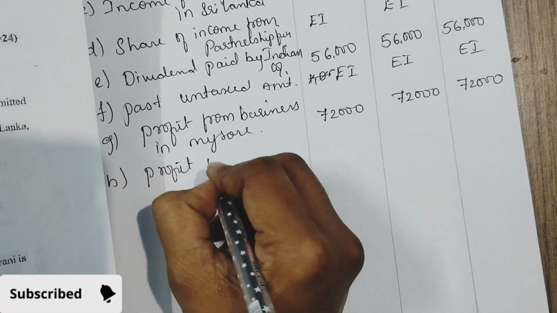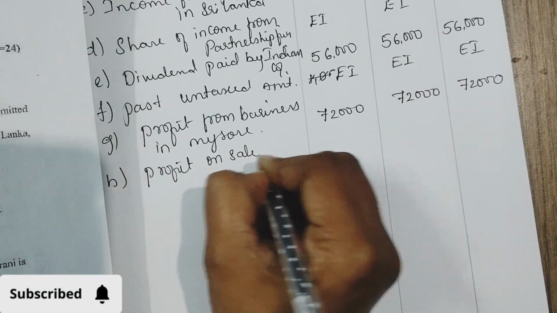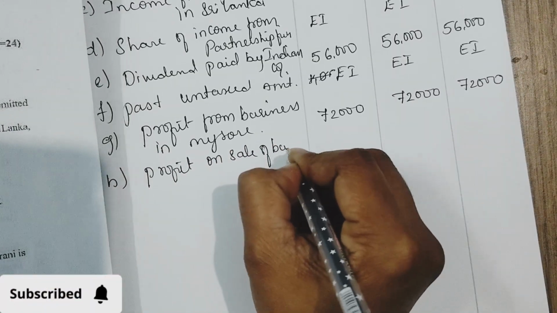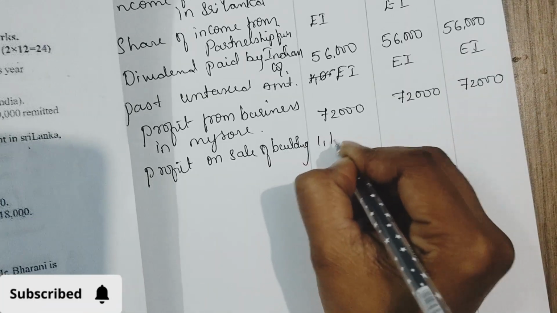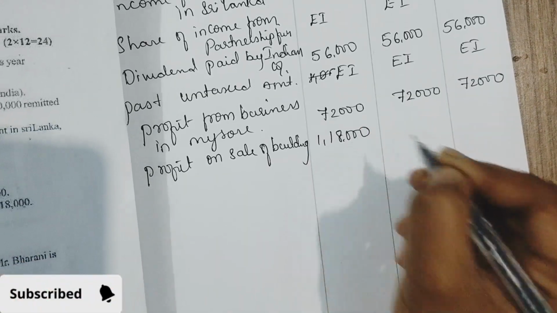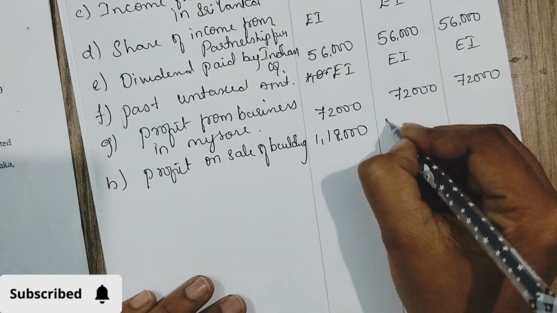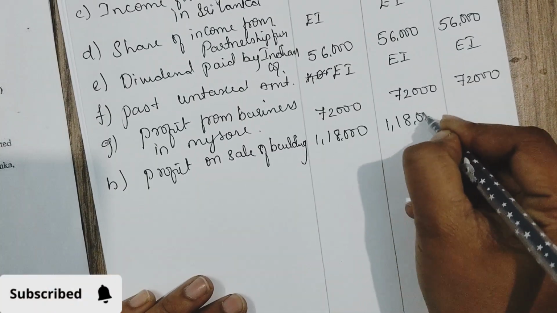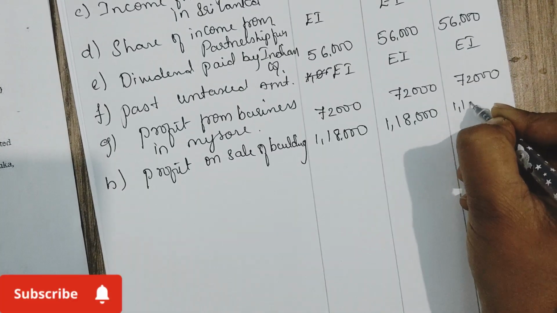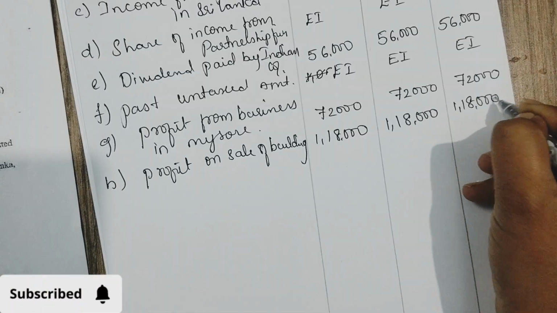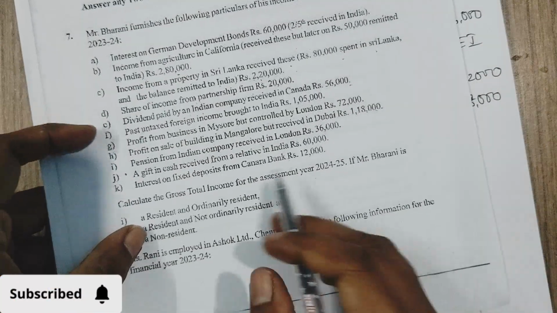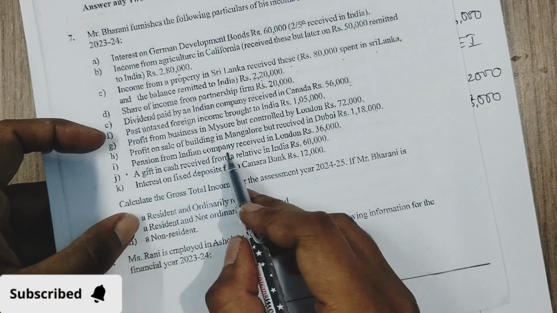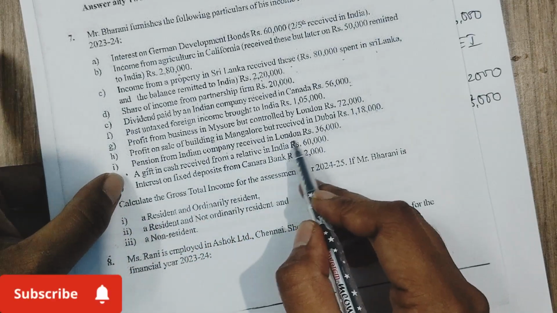Profit on sale of building, 1,18,000. What is the next transaction? The next transaction is pension from Indian company received in London.